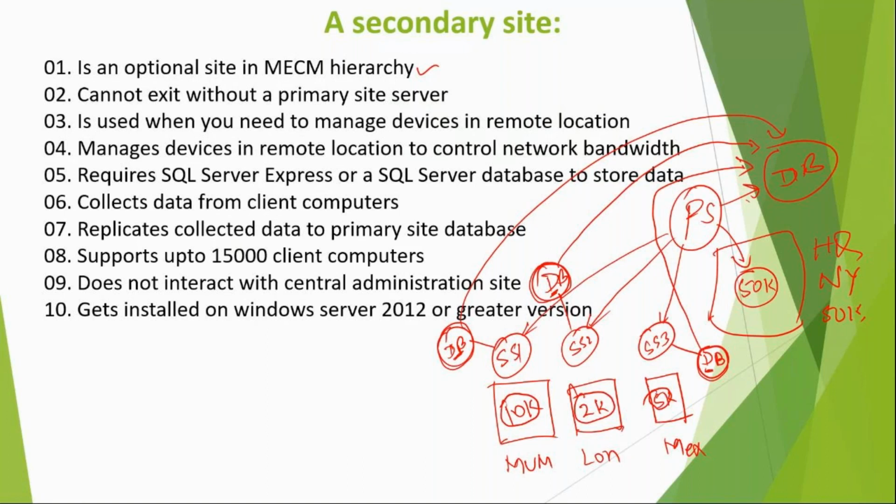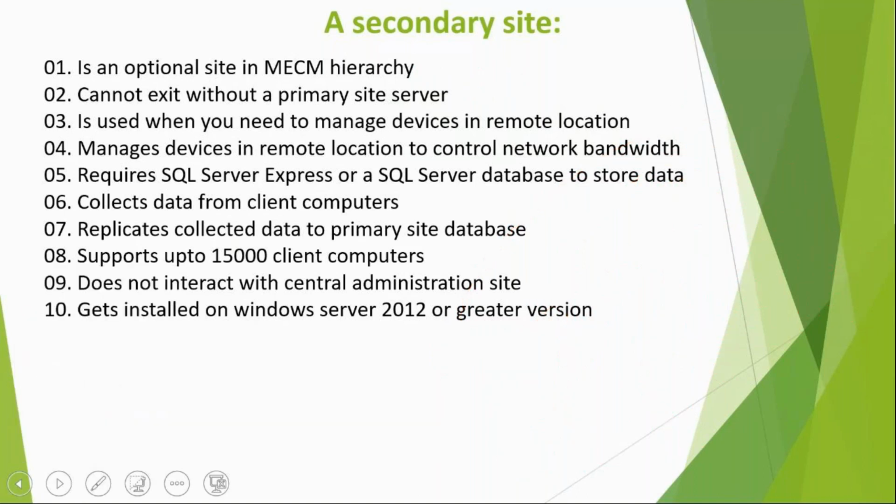So first point, it is an optional site server. Second point, it cannot exist without a primary. If primary is not there, secondary cannot exist, right? Why do we need the secondary? To manage devices in remote locations, in the branch offices. We will be able to manage devices in remote locations. Why do we do that? To control network bandwidth.